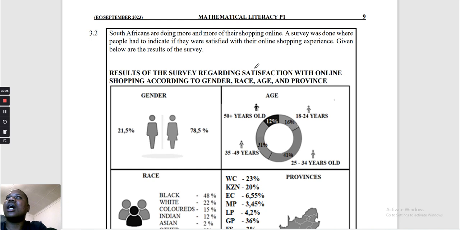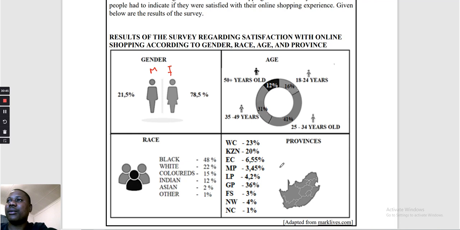Given below are the results of the survey. Gender: male and female, 21,5 and 78,5. Age: we have 50 plus, 18 to 24, 35 to 49, 25 to 48. Then we have the provinces, then we have the races.